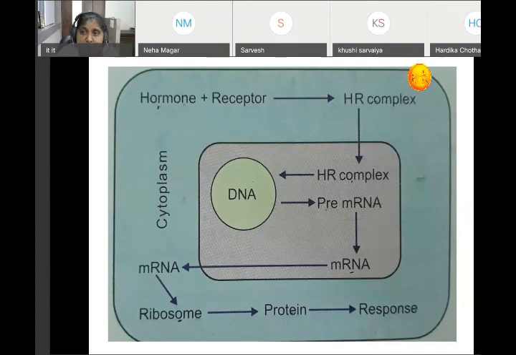Up to the applied part. The applied part is very important regarding the hormone. Okay? So this is the introductory part of endocrinology.